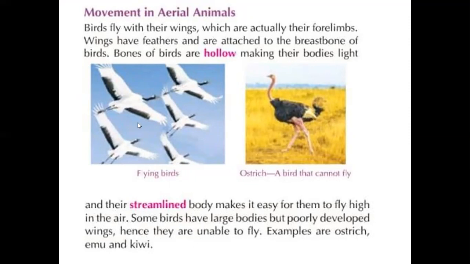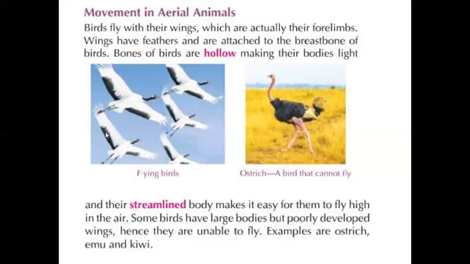They do not have forelimbs, but the forelimbs are modified into wings. Back limbs as usual. For walking on the land, they have the usual back limbs, the two limbs. But the forelimbs are modified into wings. These we call feathers. So these feathers are attached to the breastbone.